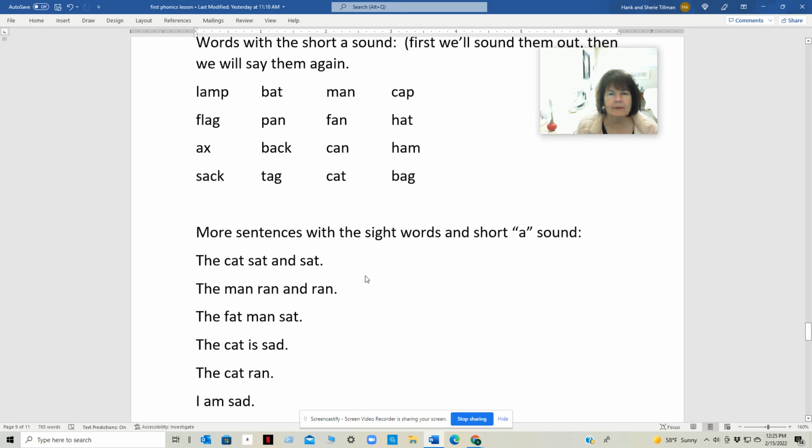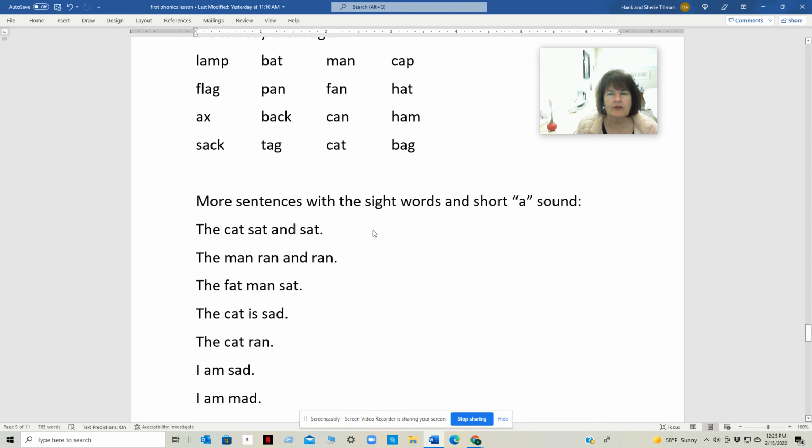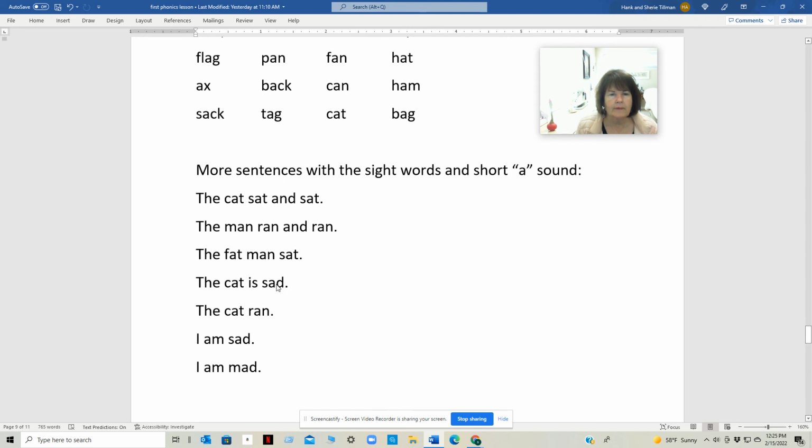Here's some more sentences with the sight words and short A sound. The cat sat and sat. The man ran and ran.